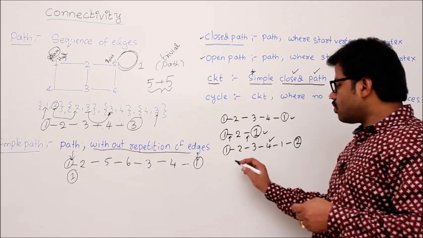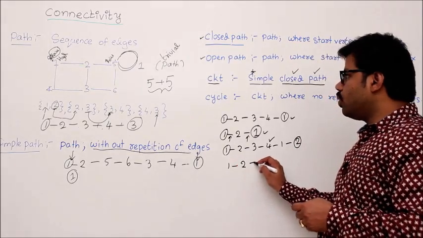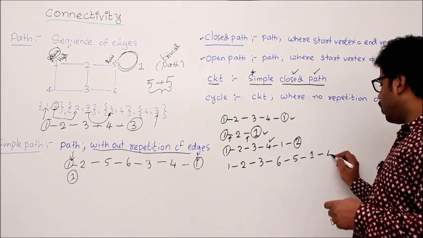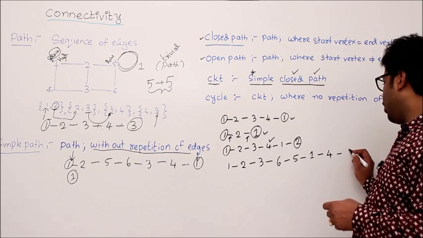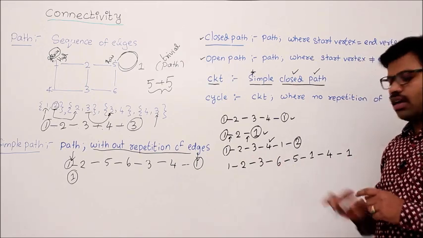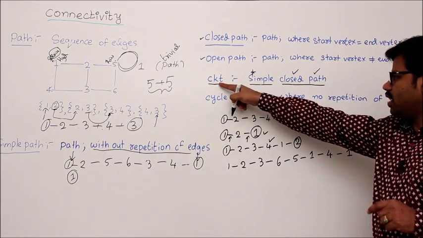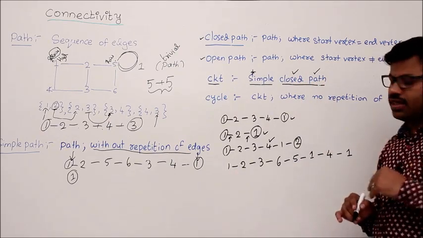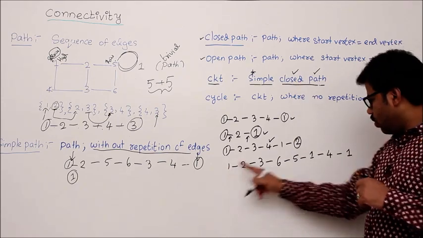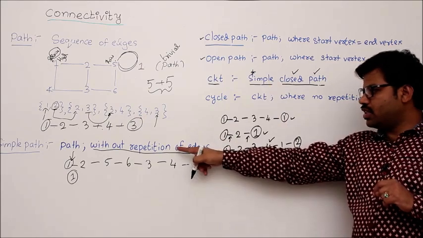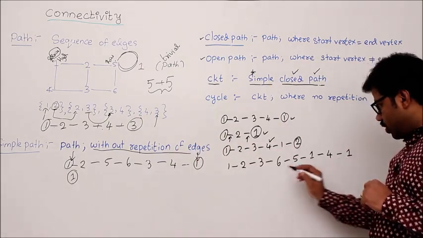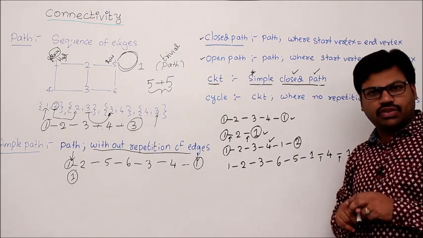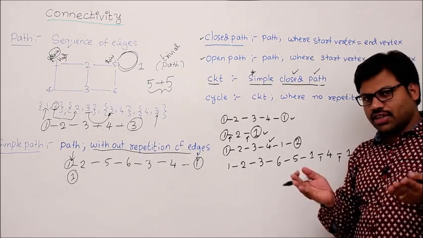An example, let me take this one. 1 to 2, 2 to 3, 3 to 6, 6 to 5, 5 to 1, and 1 to 4, and 4 to 1. Is this a circuit or not? We'll see. First thing, let me check the definition. In the definition, first it should be a path. Yes, it is a path. Already I checked it, you also check it. Next, is it a closed path? Yes, starting equals ending. But is it simple? If it is simple, there is no repetition of edges. But you see here, 1 to 4, 4 to 1. I have repeated the edges. That's why it is not a circuit. In that way, easily we can check whether a path is a circuit or not, isn't it?